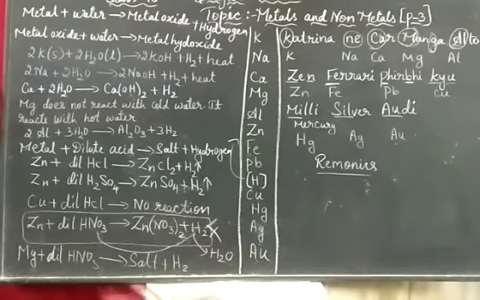What it means is, as I said, some metals react with cold water, some react with hot water and some react with steam, based on the reactivity. Based on the reactivity means which is strong, it reacts fast. Which is weak, it will not react easily, and which is even weaker, then it reacts with steam. So something should be there to react.